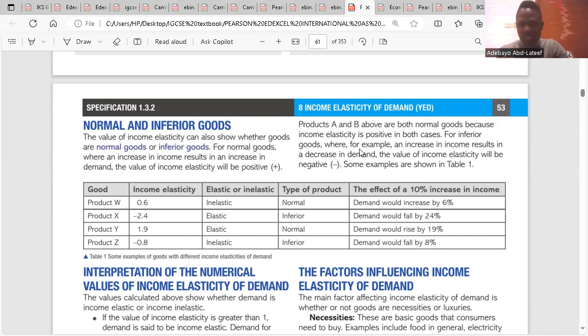So we have a schedule here. Look at the schedule. That would explain better. The income elasticity is 0.6, which is inelastic. The type of product is normal. Why? Because it is positive. And it is inelastic because it is less than 1. Product X, it's negative 2.4. That is negative and it's elastic. These are inferior goods. For product Y, it is elastic because it's greater than 1, and it is a normal good because it has a positive YED. And product Z, it is negative 0.8. It is inelastic and at the same time inferior. Do you get the point here?